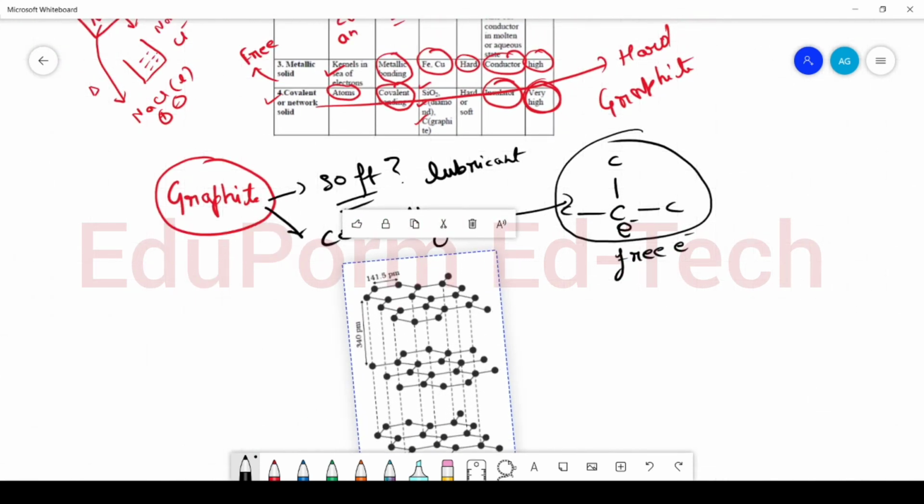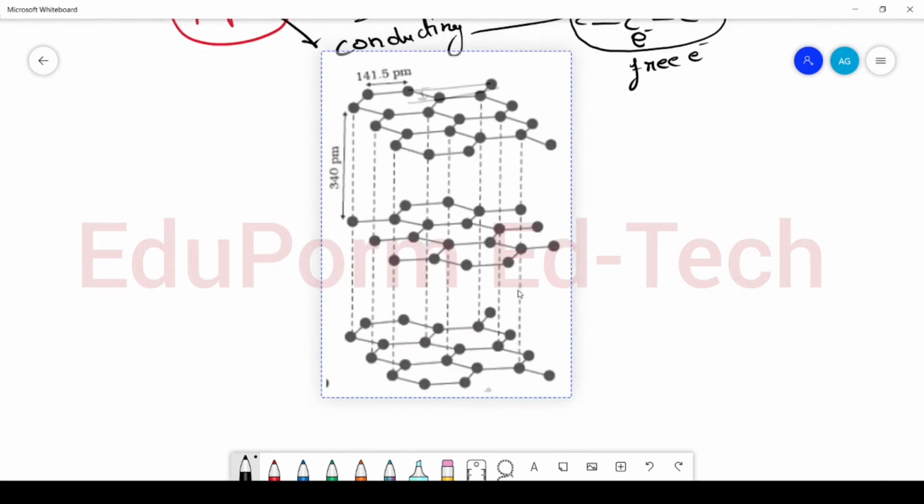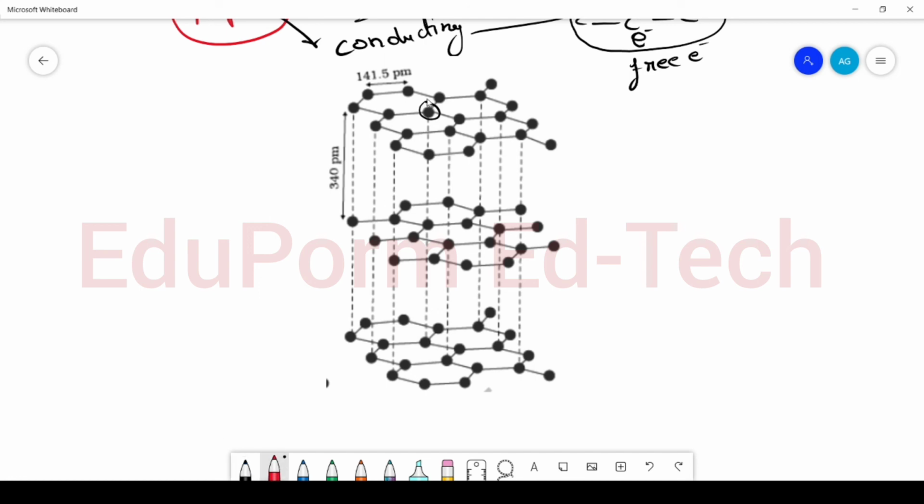So this is the structure of graphite. I hope it is clear and visible. Okay, so we can see that each carbon atom is associated to 3 other carbon atoms. For example, this is my given carbon atom. It is associated to this 1 carbon atom, this 2 carbon atom, and this 3 carbon atom. And the fourth valency is vacant, that consists of a free electron. Similarly, see, this carbon is associated to this carbon and this carbon directly, and the fourth valency is free again.